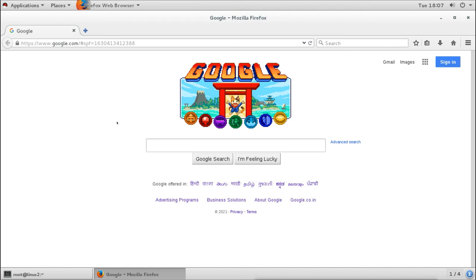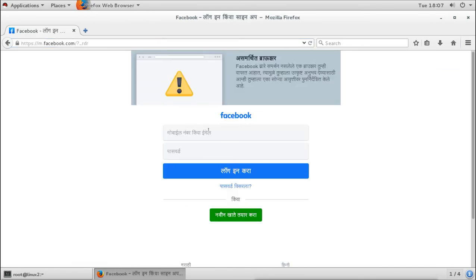Now I will try to access some site here. Let's say for example I want to go to Facebook. So I will try Facebook now. And it is working. It is accessing Facebook. Now we want to block this. We want to block this Facebook site. We don't want the user to access Facebook.